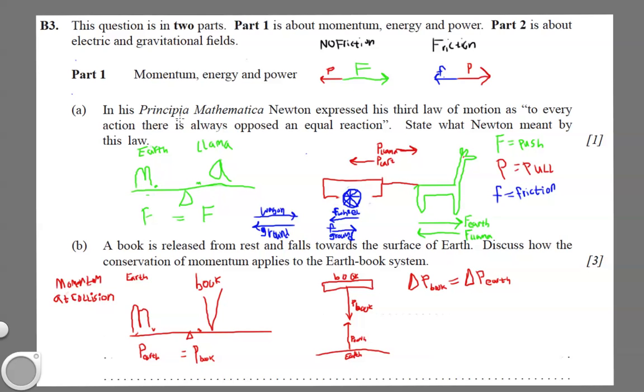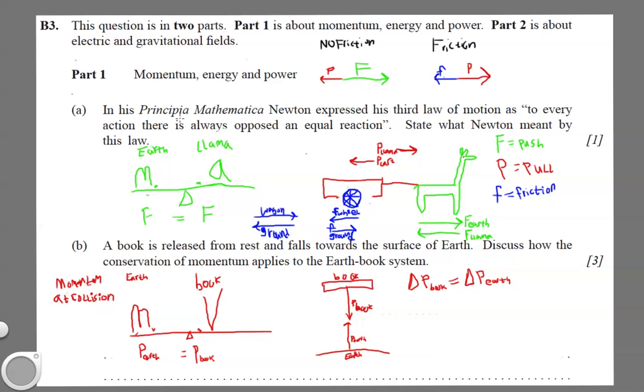All right, and you wouldn't need to write all this in your answer. I wanted to bring up with this the horse and cart problem. There is a horse pulling on a cart. So the horse is exerting a force on the cart, but if for every action there's an equal and opposite reaction, the cart should exert an equal and opposite force on the horse, and the cart won't go anywhere, the horse won't go anywhere. Well, obviously that's not true. So why is this the case?